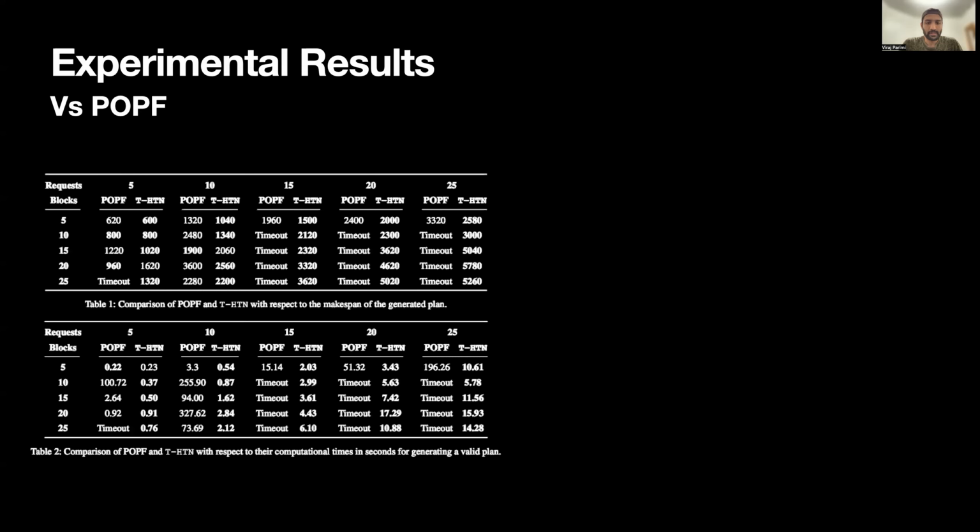To evaluate the potential of the T-HTN framework, we compare its performance to POPF. The experiments vary in the number of rail blocks, increasing the number of resources that must be managed, and the number of requests, which increases the size of the overall plan. A time limit of 10 minutes was imposed for solution of any problem instance.